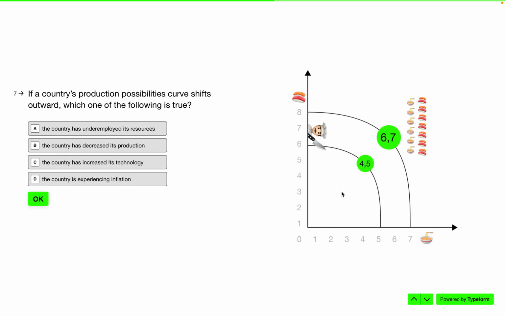What must be true? The country has underemployed its resources? No. The country has decreased its population? No. The country has increased its technology? Yeah, that means you can make more sushi and more ramen. The country is experiencing inflation? That's not shown on a PPF model, so it must be C.